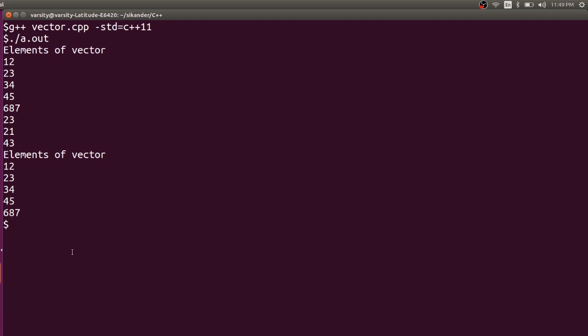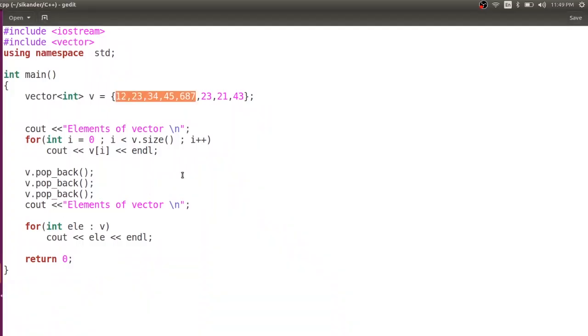Clear, guys? So these are the basics of vector. How do we add an element at the last? How do we remove the element at the last? And how do we access the elements, right?